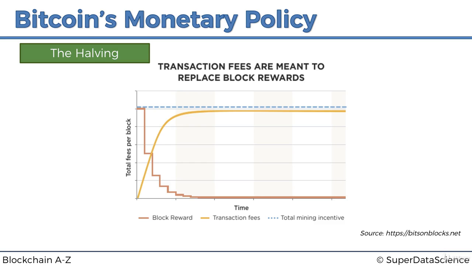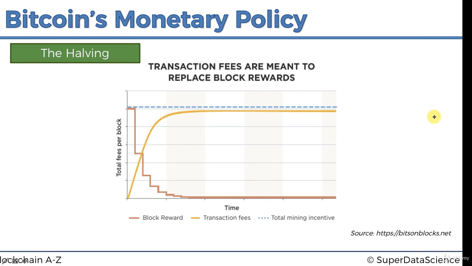So if you want your transaction to go through, you'll pay more fees, and therefore the fees will go up, and miners will be compensated. They're already compensated not just by the block reward, they're also getting the fees, but because the fees will go up, that will compensate for the fact that the block reward has gone down. And so it is hoped that the total mining incentive will stay here, but this yellow line is totally up to how the market plays out, how this whole system plays out, and the adoption rate of Bitcoin.